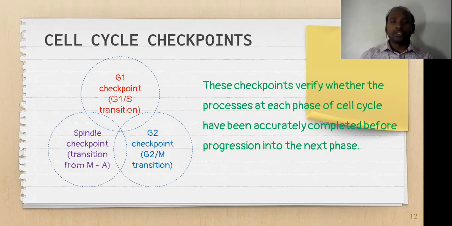And second one, the G2 checkpoint, we also call the G2/M transition, present at the end of G2 and at the beginning of the M. And the third checkpoint is present between metaphase and anaphase. So this we call the spindle checkpoint.